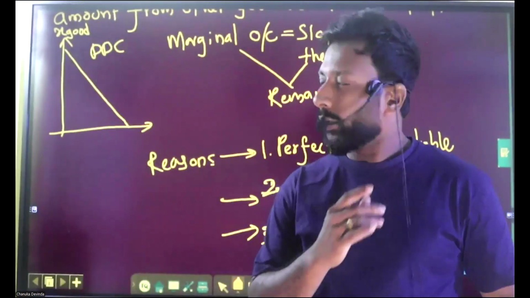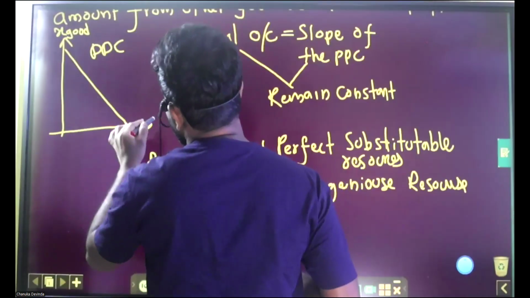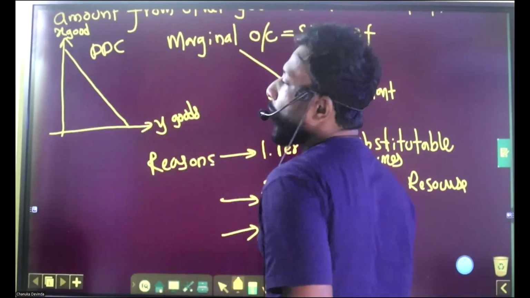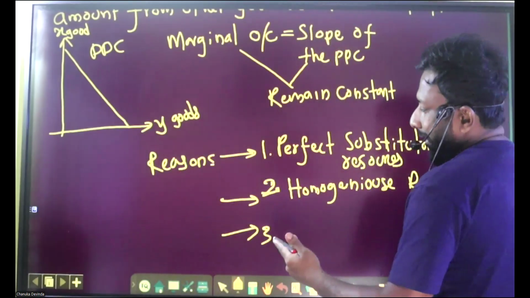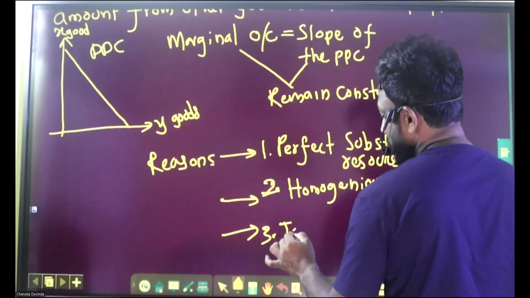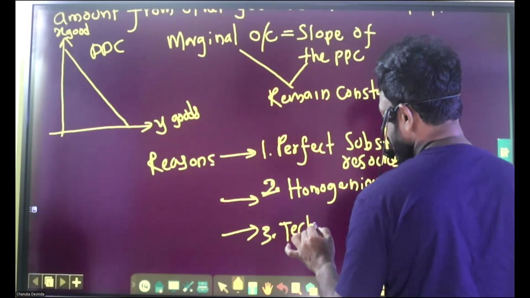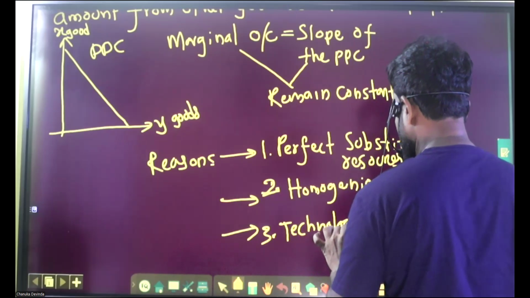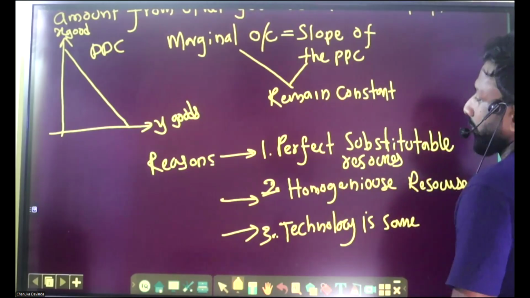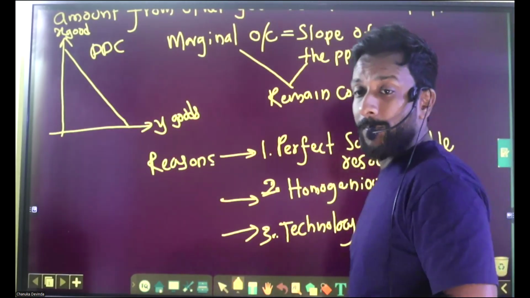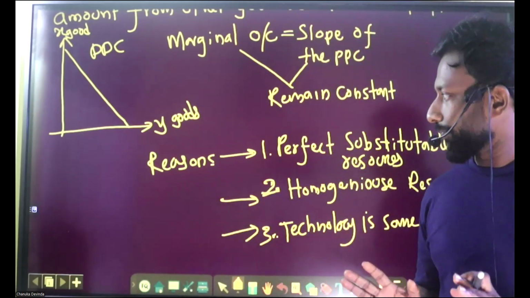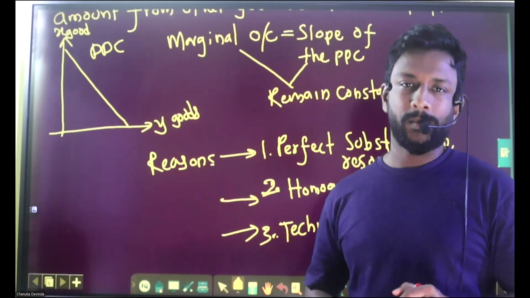When it comes to the production of two goods, the technology utilized to produce both goods remains constant. The technology is the same. Those are the three reasons for constant opportunity cost, identified last week.